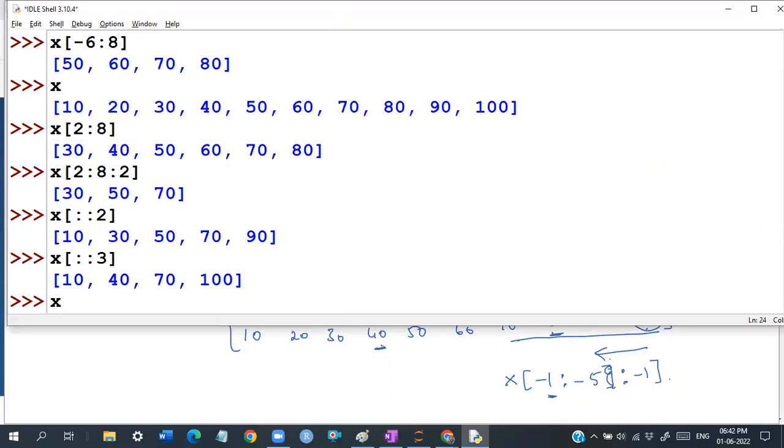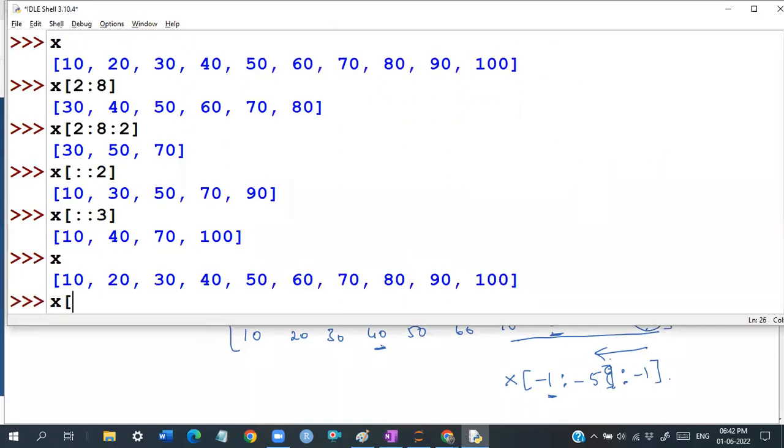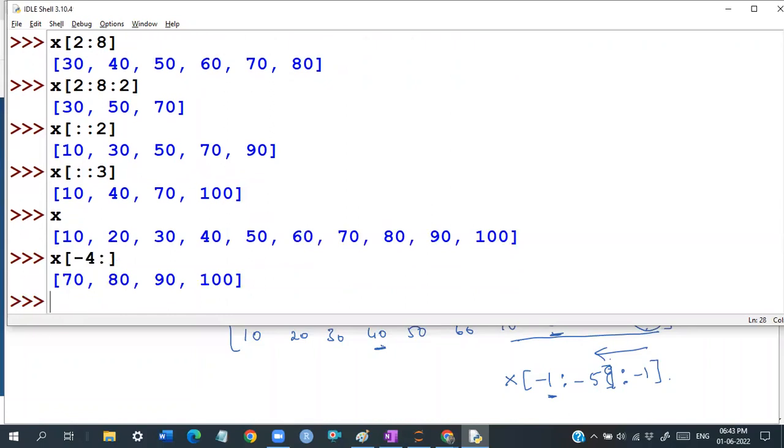So look at this one, x of. Actually, guys, this Python is going to be something like self-learning. If somebody teaches you Python, that is not that comfortable to learn. But if you learn by yourself, you can easily learn, because the tricks and all these things, we can understand. I want to get the last 4 elements. How to get the last 4 elements? -4 is to, no need to write the ending position. You are going to get the last 4 elements, but I want to read it in reverse order, 100, 90, 80, 70. In that case, you cannot do it like this.